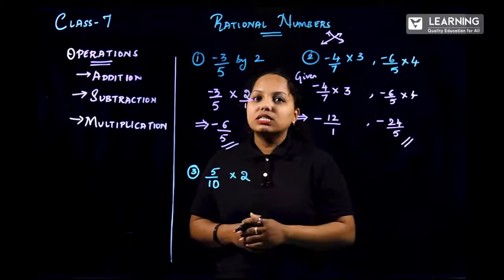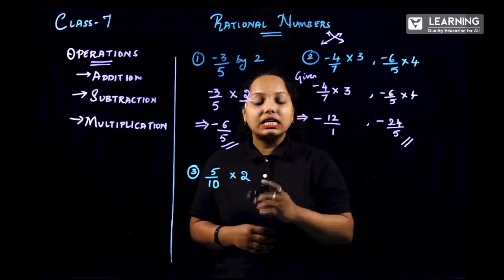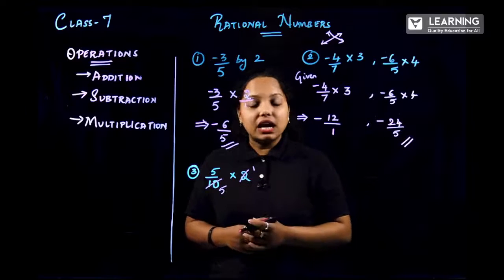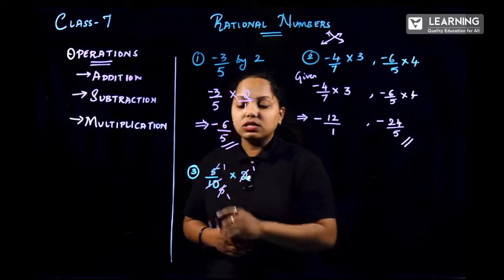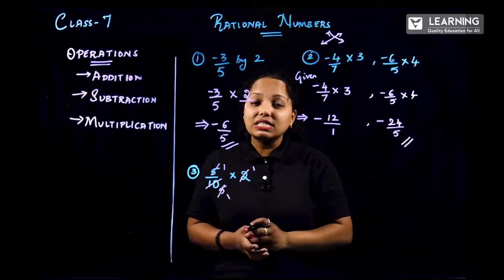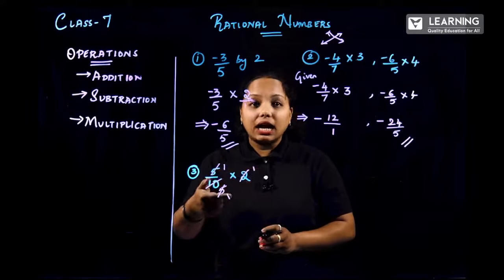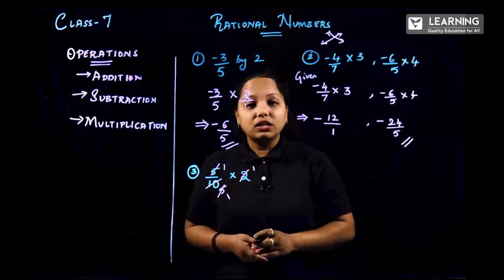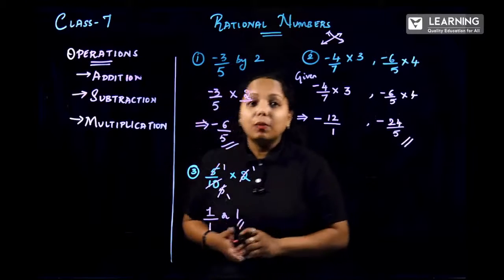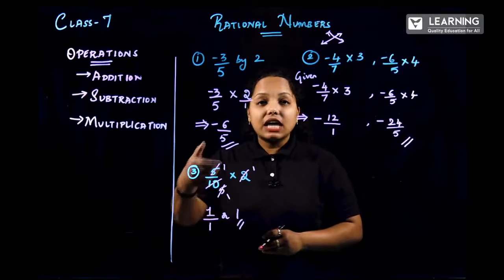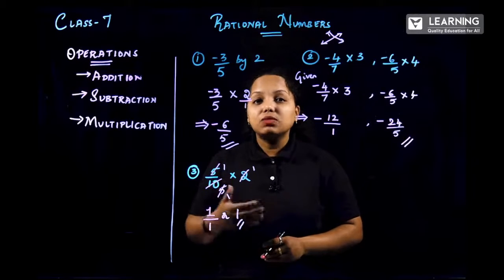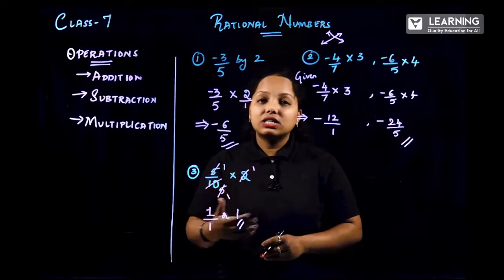So 10 and 2. Is there cancelling, are they coming in the same table? Yes. 2 1s are 2, 2 5s are 10. Again 5 and 5. Yes, they are coming. So 5 1s are 5, 5 1s are 5. Ma'am, everything is cancelled. No, your answer still comes. So what is that? Your answer is 1 into 1 in the numerator and 1 into 1 in the denominator also. That is nothing but 1 by 1, or you can just write it as 1. Many students make a mistake over here. Since everything is cancelled, they put 0. No, it is always considered as 1 when they are in the same table, if it is multiplying or dividing.